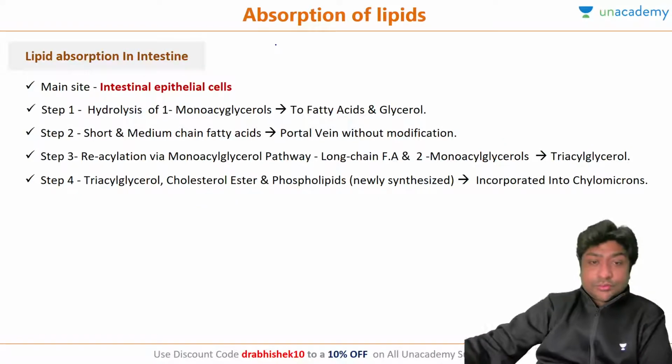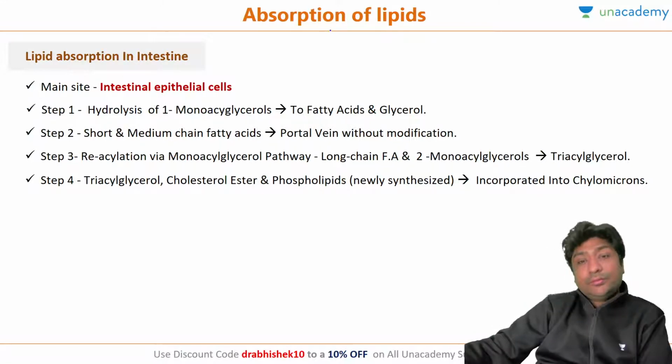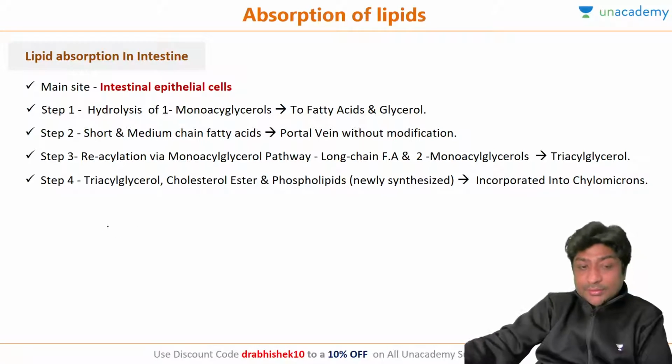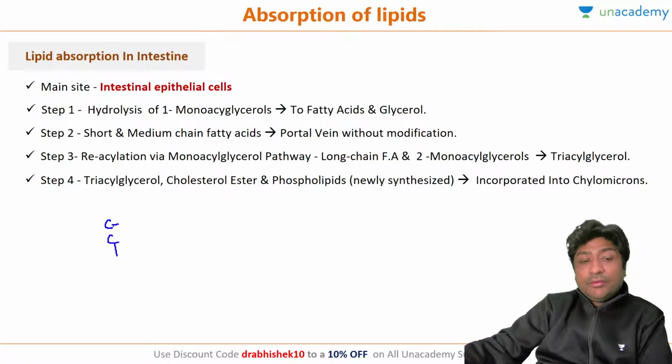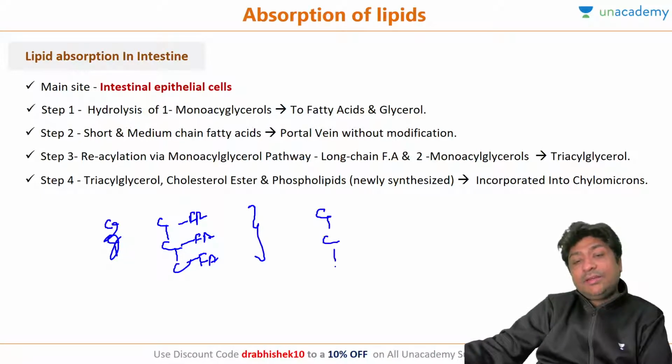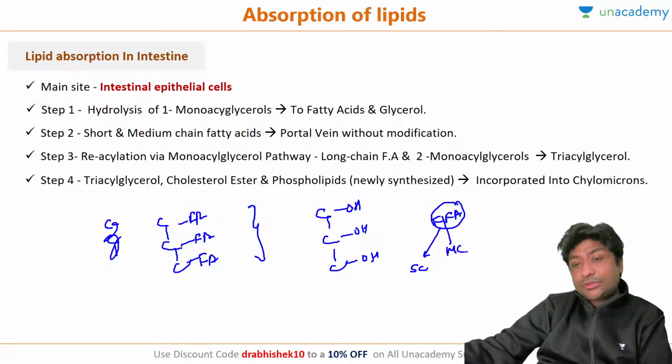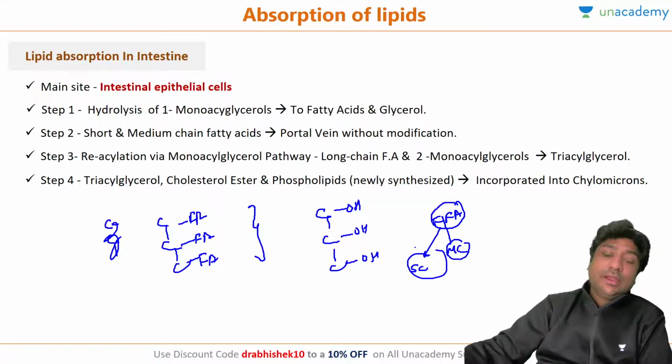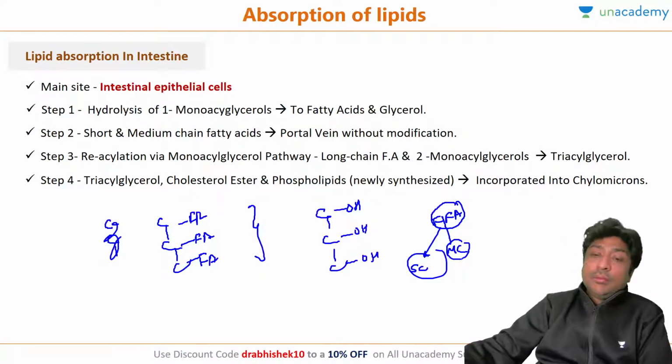Okay, so we have seen that digestion is very very important. Now, very important, all the three fatty acids of your glycerol are broken as it is digested. So by the time it is reaching the small intestine, it is basically back into glycerol, and all the free fatty acids are there. Now, whatever free fatty acid is short chain or medium chain will directly get absorbed into the portal circulation.